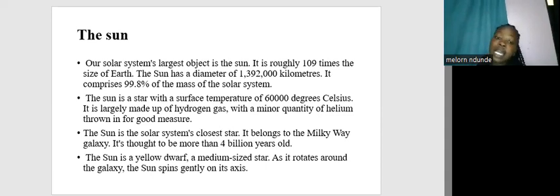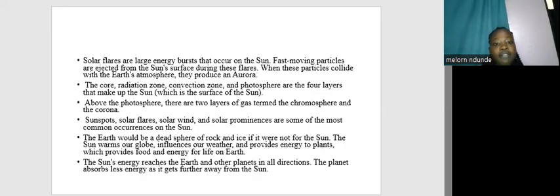So the sun is a yellow dwarf, a medium-sized star, and as it rotates around the galaxy, the sun spins gently on its axis. Solar flares are largely energy bursts that occur on the sun, and above the photosphere, there are 2 layers of gas termed the chromosphere and corona. So the sun's energy reaches the Earth and other planets in all directions. The planet absorbs less energy as it gets further from the sun.